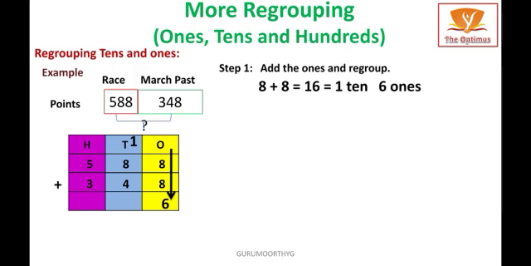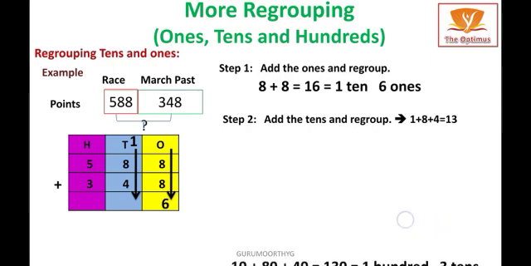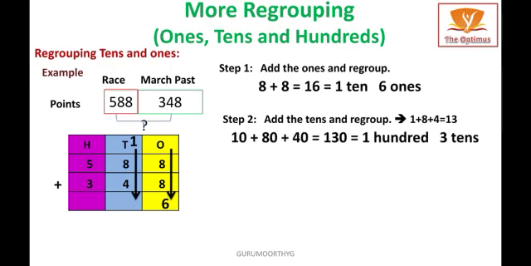Step 2, I am going to add the tens place and regroup it. In the tens place, 1 tens plus 8 tens plus 4 tens, it becomes 13 tens. That means 130. From 3 tens, 3 I am going to write in the answer of the tens place.